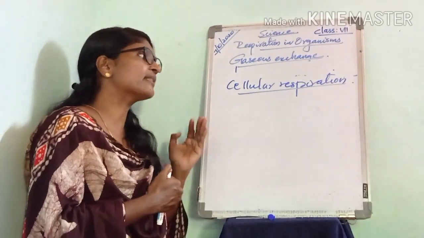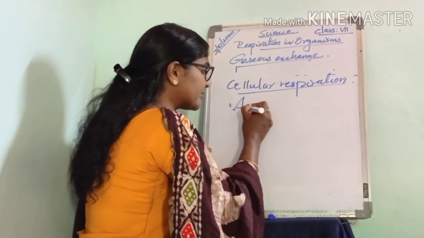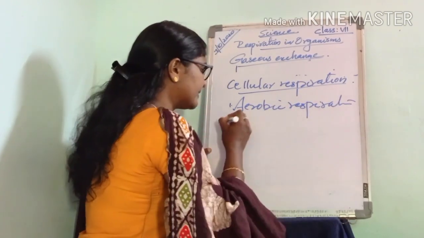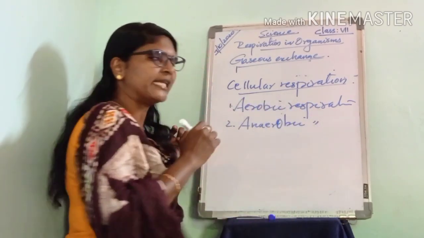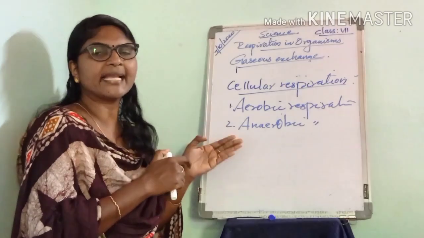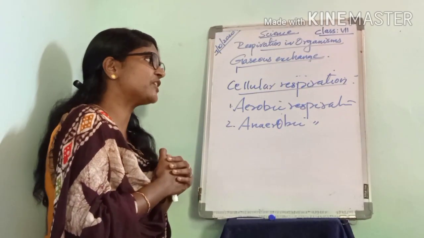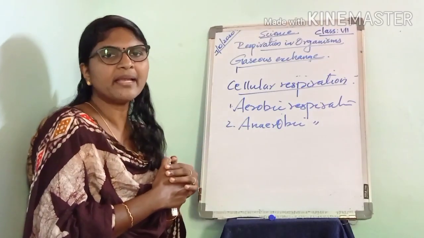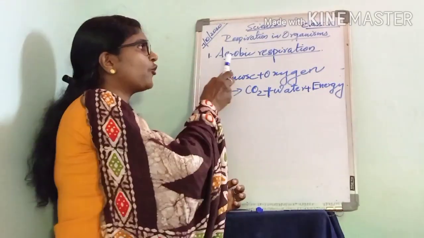Listen to it. Cellular respiration is of two types. The first is aerobic respiration, and the second is anaerobic respiration. Let's see aerobic respiration.